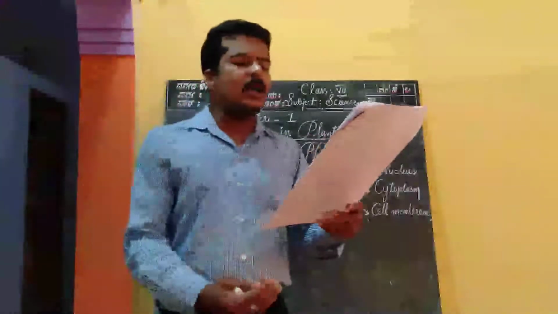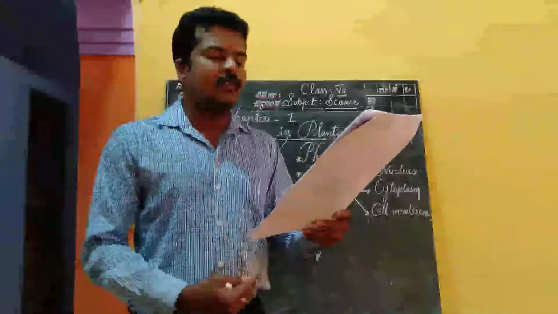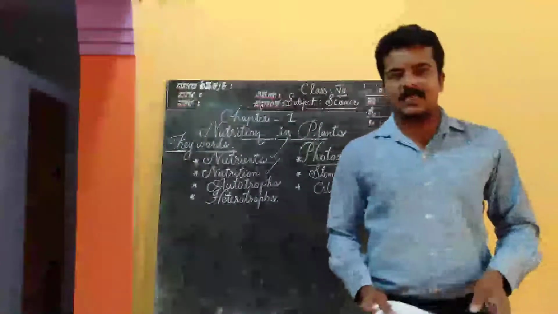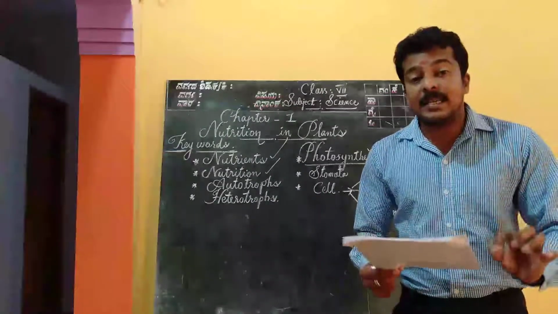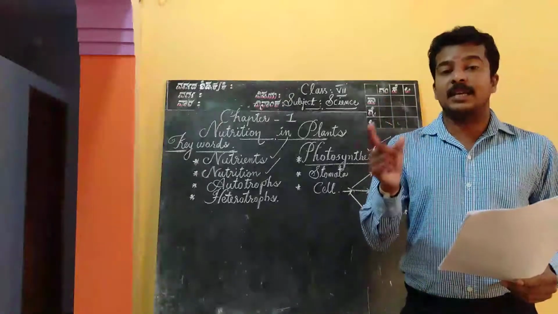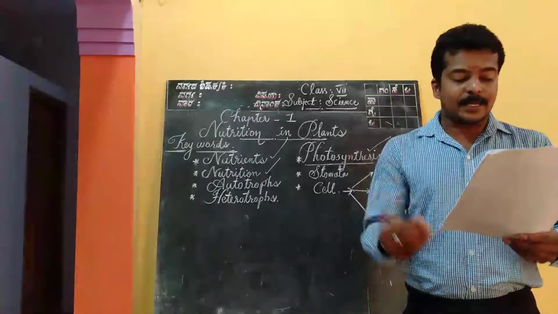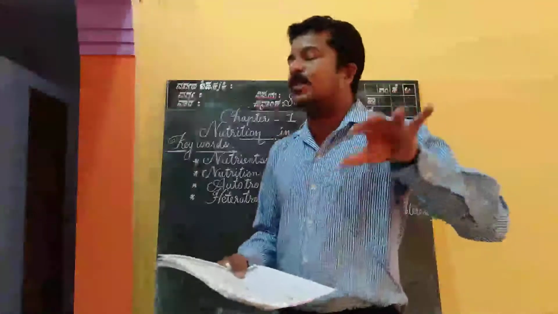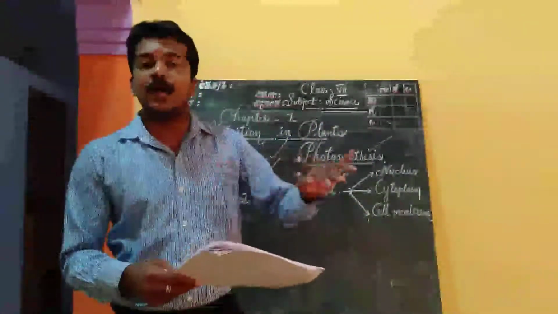Plants are the only organisms that can prepare food for themselves by using water, carbon dioxide and minerals. It is one of the most important sentences. Plants are the only organisms that can prepare food for themselves by using CO2, that is the chemical formula for carbon dioxide, then water and minerals. The raw materials are present in their surroundings, and all these materials, whatever the plants need for making their own food, are available from the surroundings.